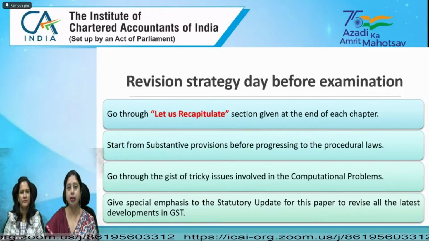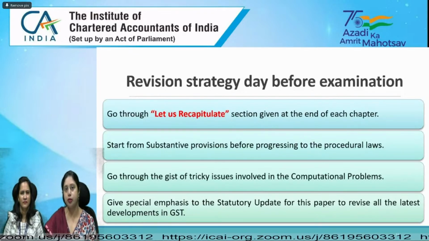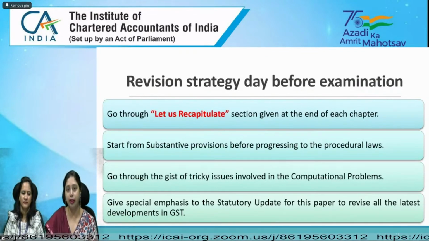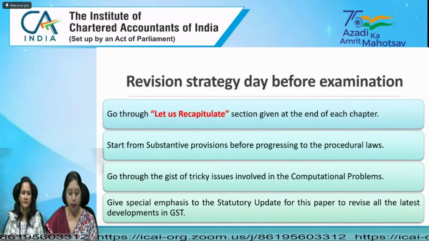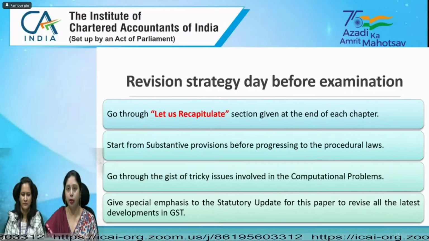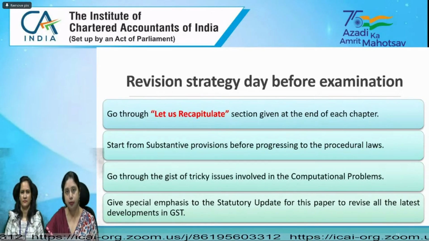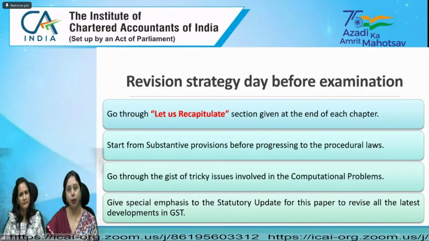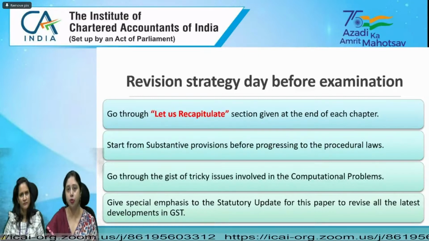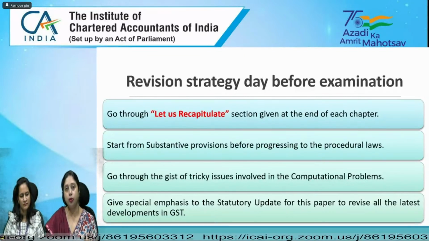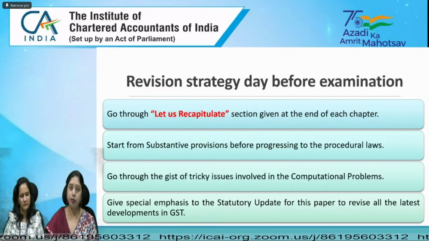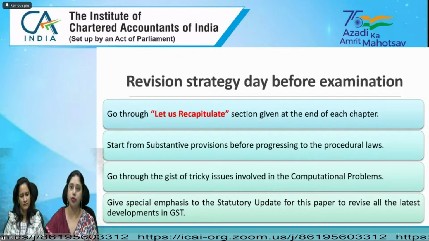Now, as regards the computational problems, whatever computational problems are given in the test your knowledge section, or if you are referring to additional reference books, there also you might have got some good computational problems. As we have discussed in the previous session also, while doing these computational problems, you should solve them on your own. Then you should locate the areas where you find some problem or some tricky issues in the question. And those tricky points you should mark or highlight in your book itself, so that the day before the examination, you can just give all these tricky points a glance.